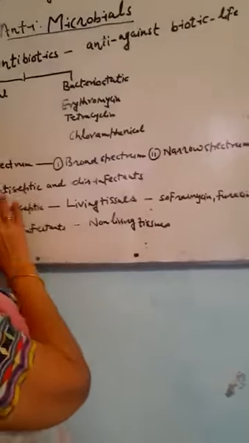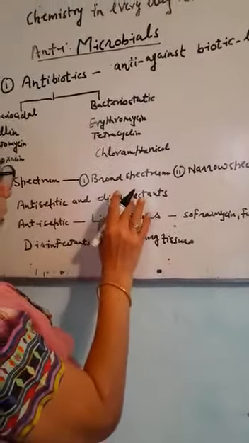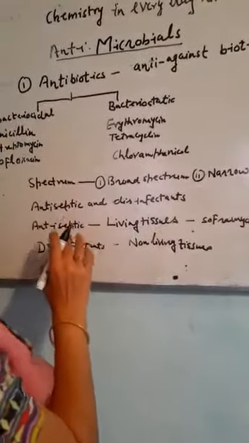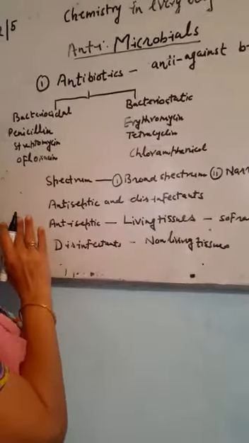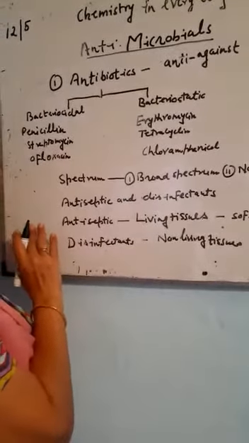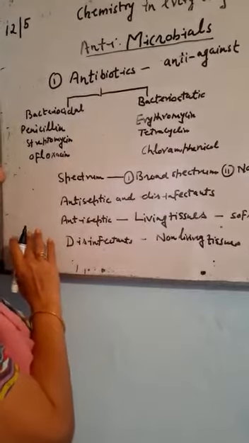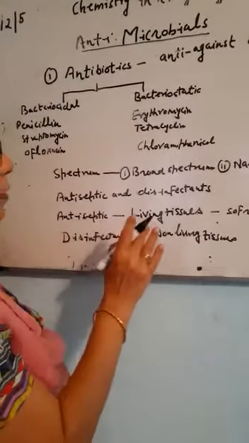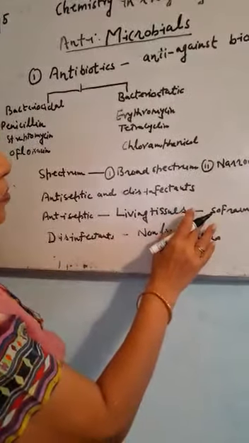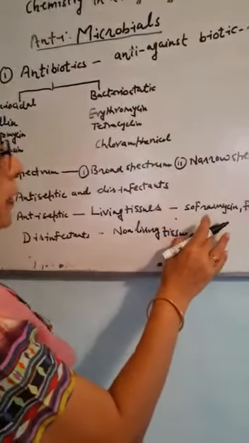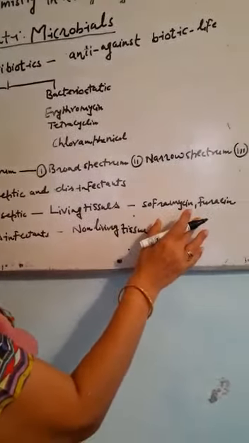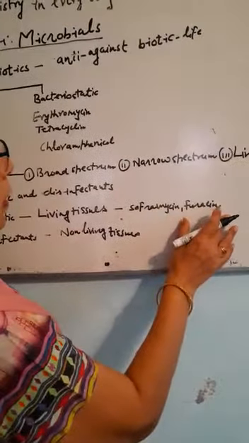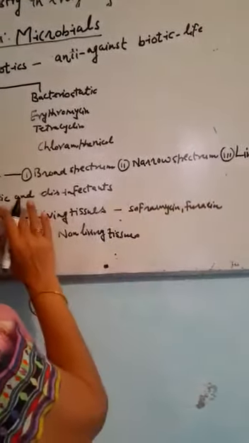Now there are antiseptics and disinfectants. The antiseptics are those medicines or substances which can kill or inhibit bacteria or any microorganism. These are applied on living tissues. They can be applied directly on skin, like Soframycin, Furacin. These are examples of antiseptics.